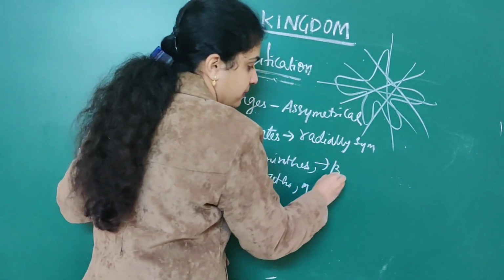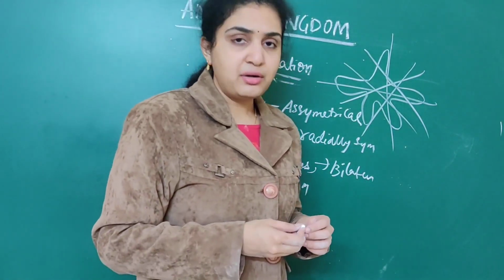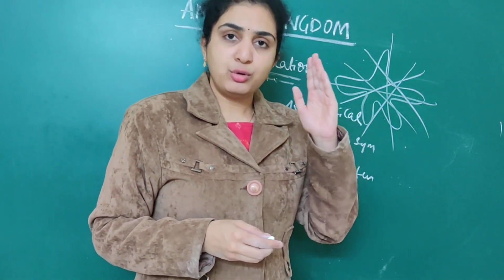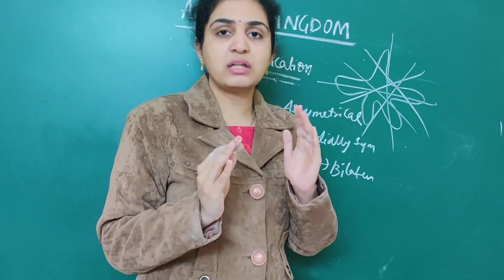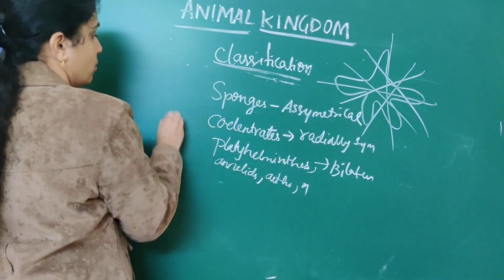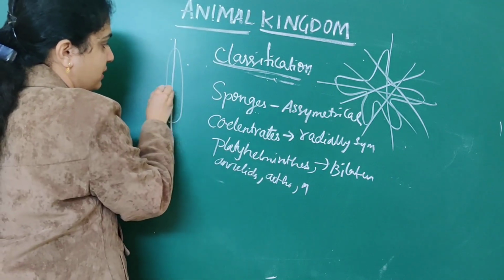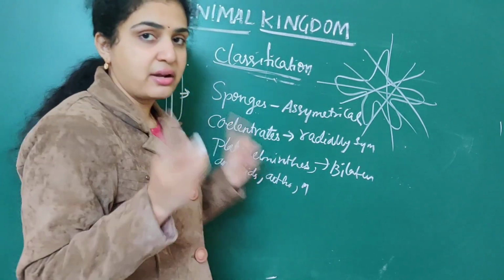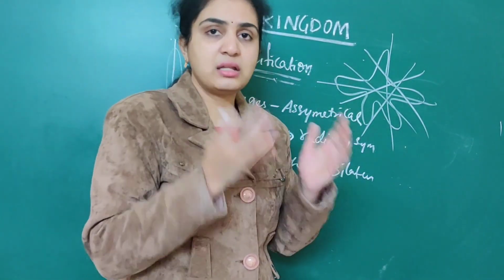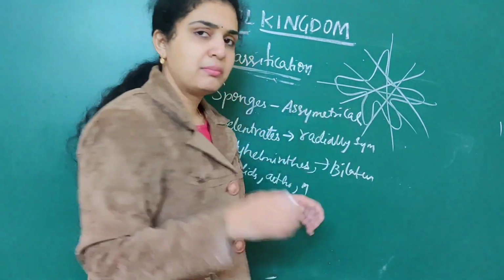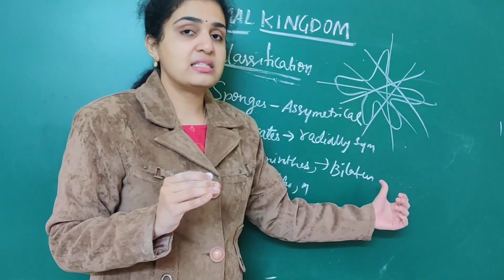Bilaterally symmetrical means if you divide the organism in only one plane, both halves resemble each other. When it comes to radially symmetrical, in any plane they resemble the same. You can divide them in any plane, but they will resemble the same.